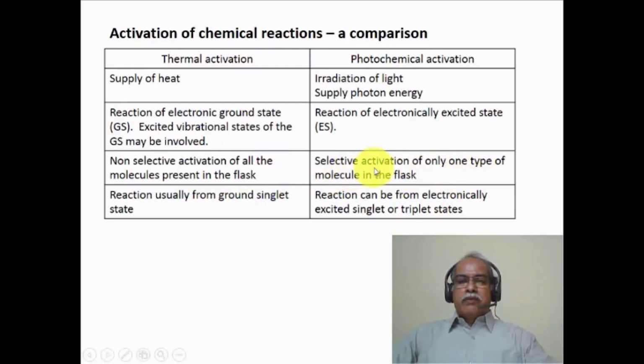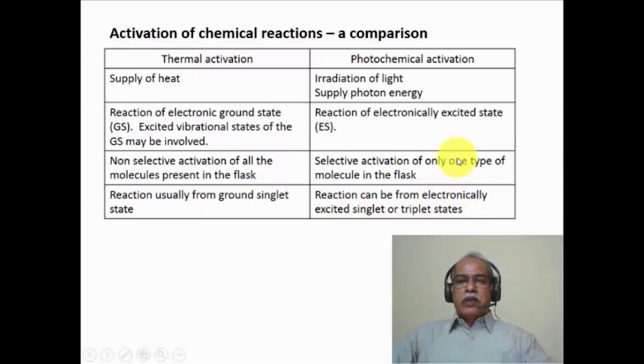Let us take an example of two molecules. One is a colorless molecule, the other one is a red colored molecule. Suppose one wants to activate the colorless molecule. It essentially absorbs UV light, so one can appropriately choose a UV wavelength to excite that particular molecule, leaving the red colored molecule unactivated.